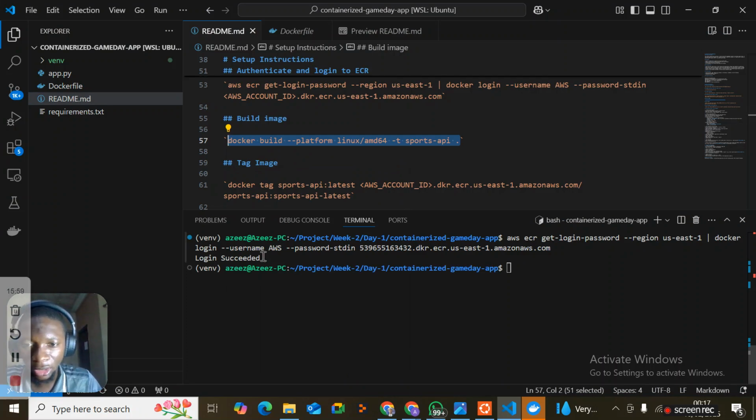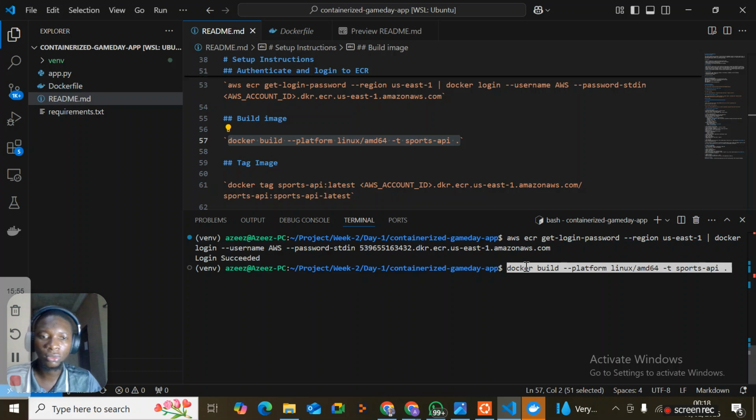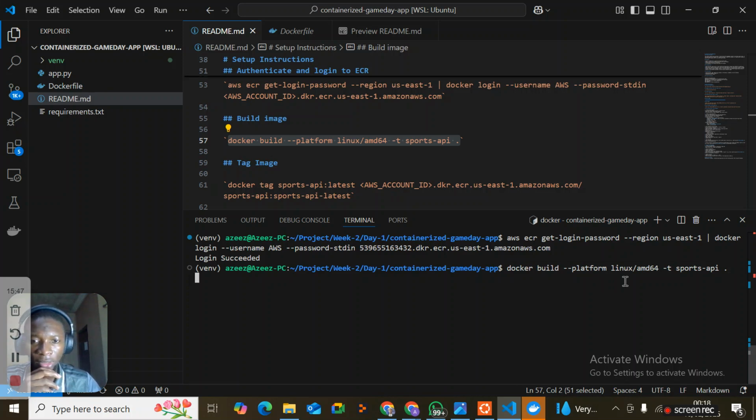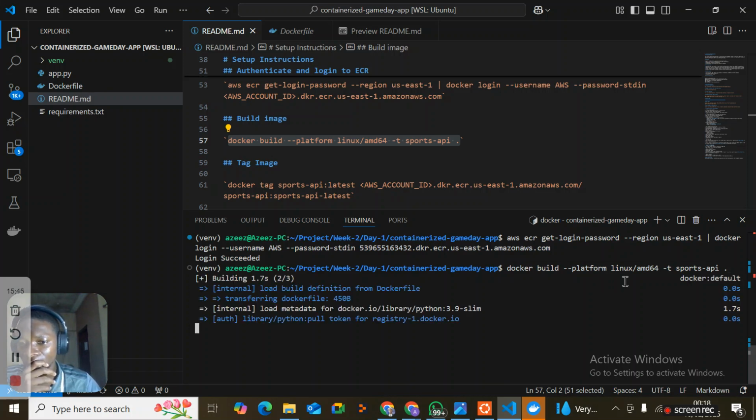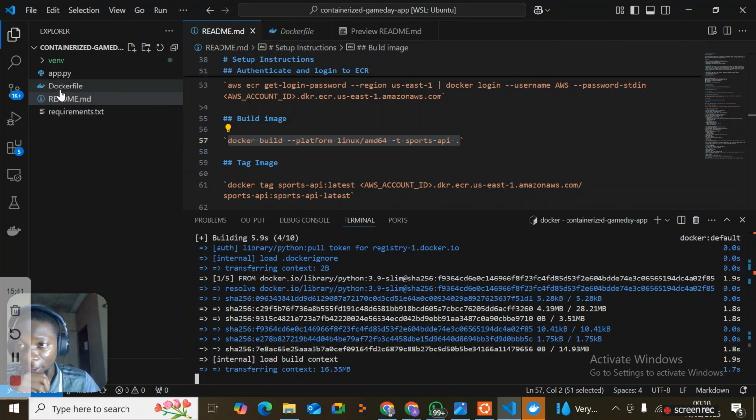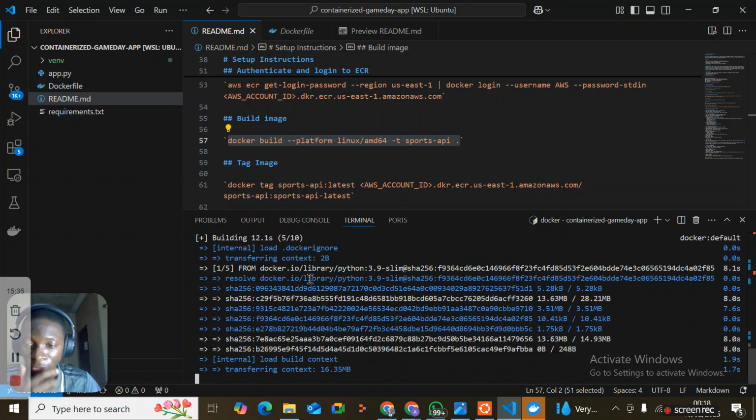Okay, so login succeeded. I'm logged into the ECR. So the next thing is to build our image. So Docker build platform Linux, then our Sports API. So it's building this application now using this Docker file that we have described earlier. So it's building this application.py, building it to an image. So the process of Dockerization.